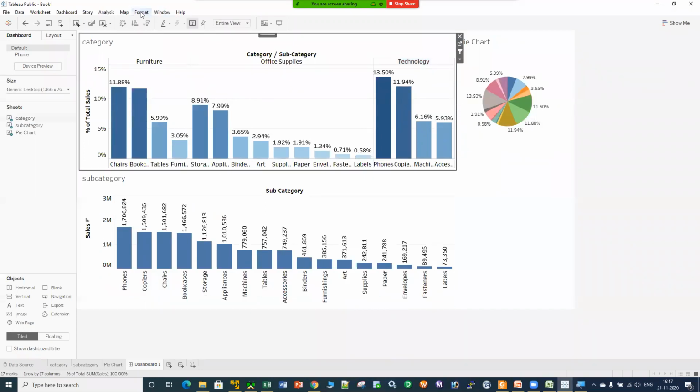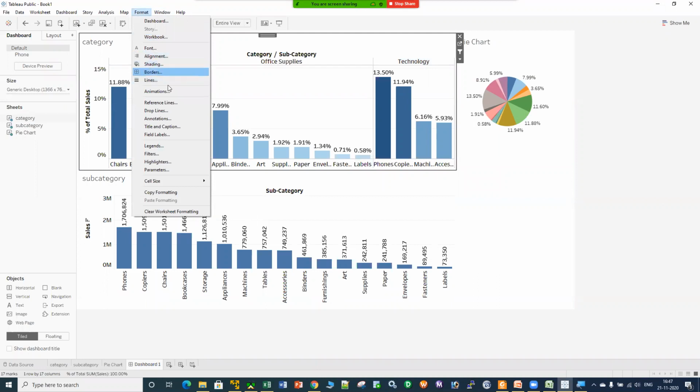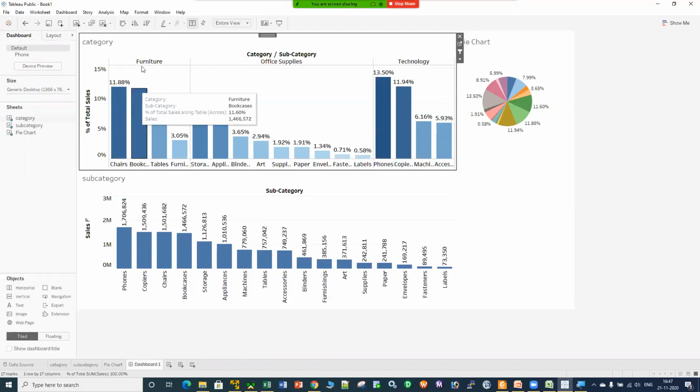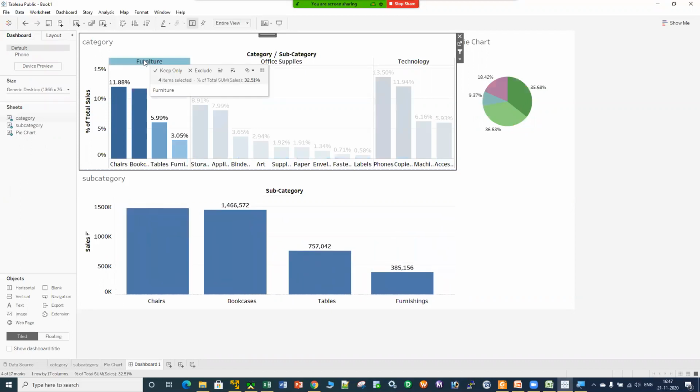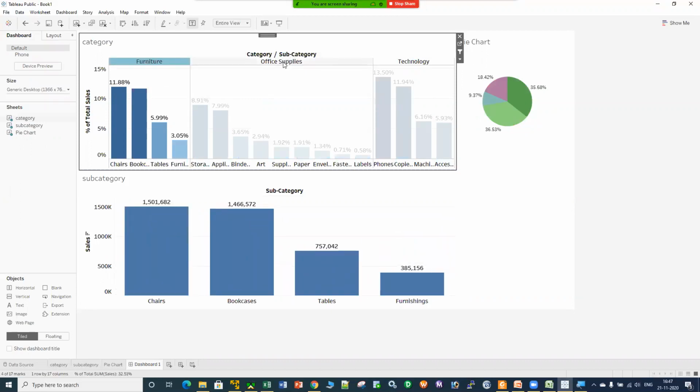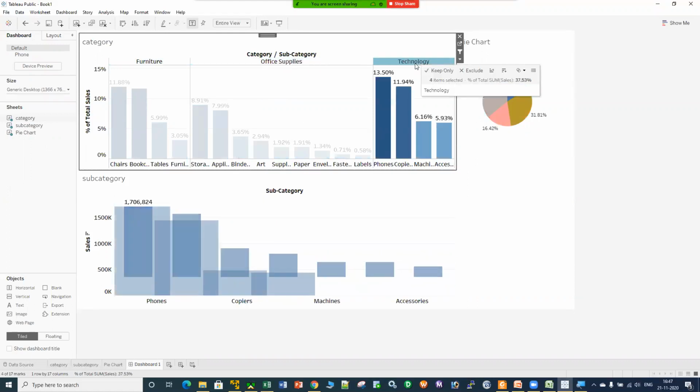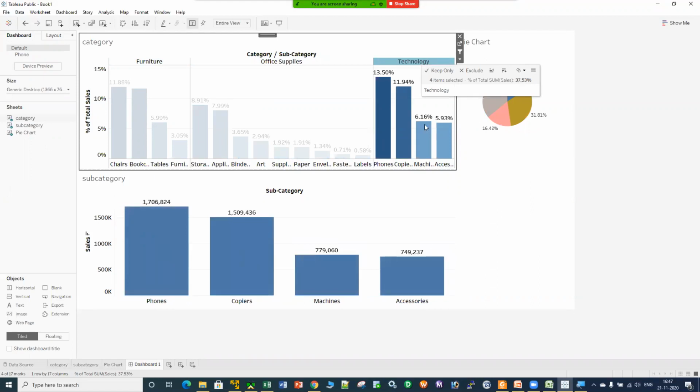Let me show you one more thing. If you go to the format and if you click onto this animation, and if you on the animation, that means, and if you click over here for 1 second or 2 second, and the style is simulation. All right, now if I go to the furniture, it will be giving you your data analysis in terms of the animation itself. If I go to the technology, it is giving me data for technology.